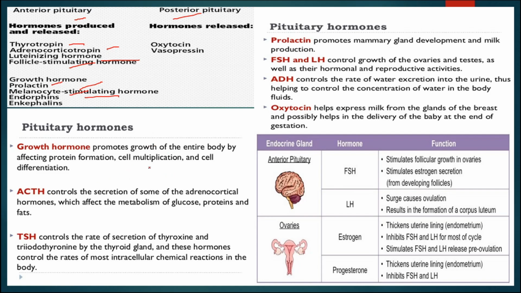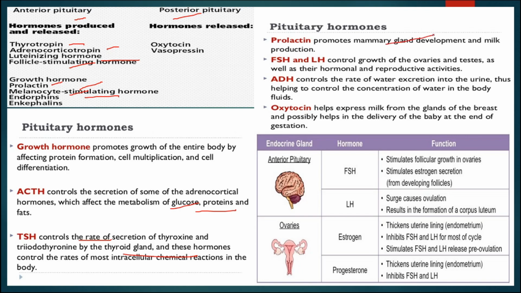Growth hormone is associated with the growth of the body by cell division, cell multiplication, differentiation, etc. Whereas ACTH controls the secretion of some adrenocortical hormones and affects the metabolism of glucose, protein and fat. TSH controls the rate of secretion of thyroxine as well as triiodothyronine.